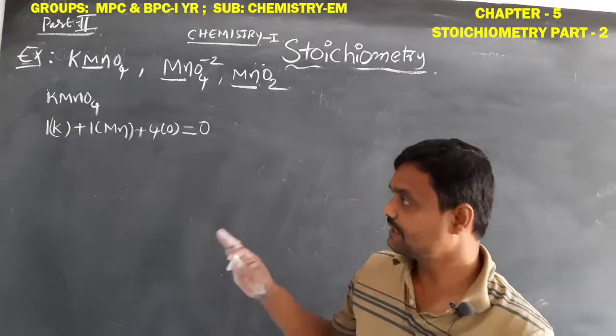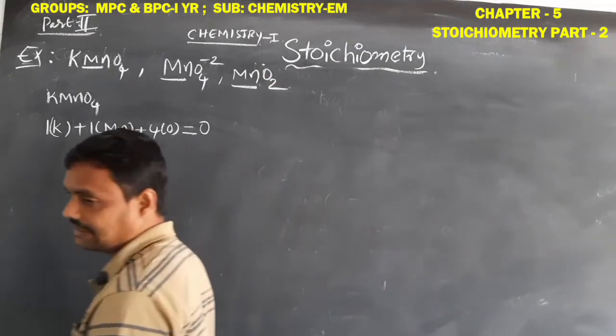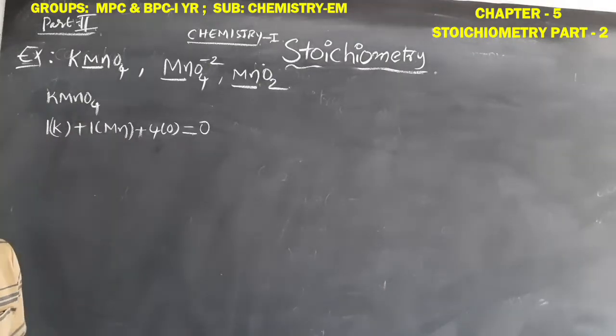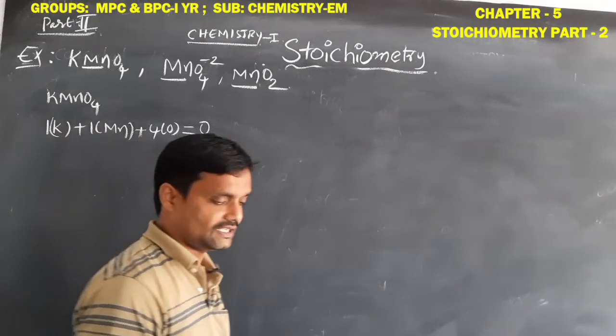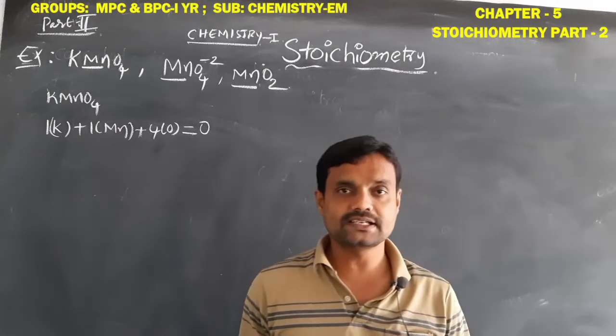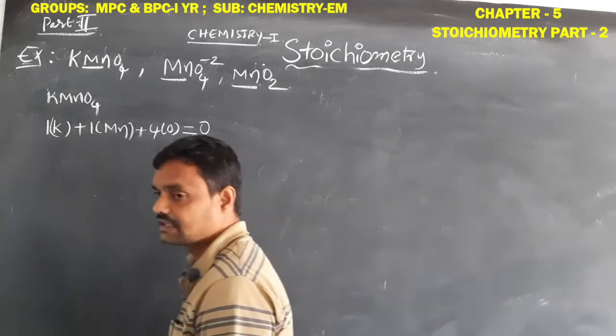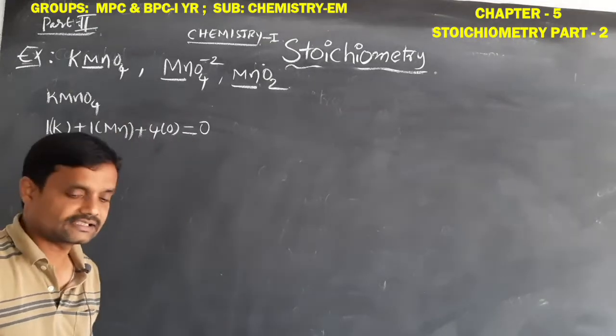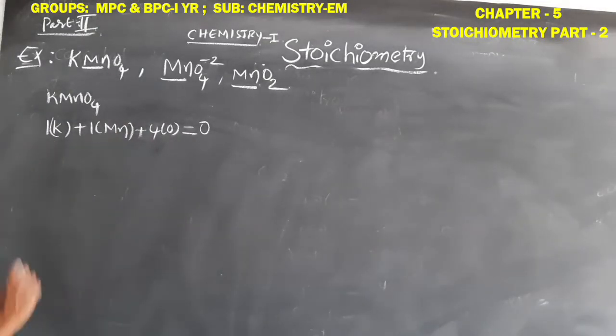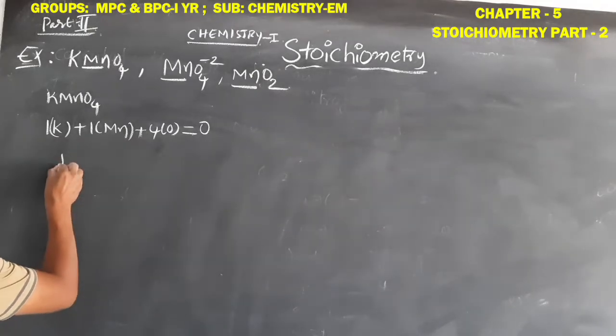It belongs to group 1A, the alkali metals. We learned in the previous class that the oxidation number of all group 1A alkali metals is constant, plus 1. So we substitute plus 1 for potassium.